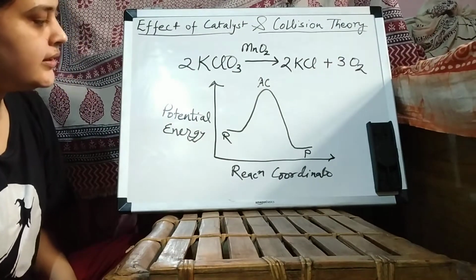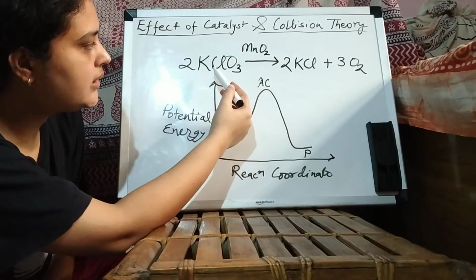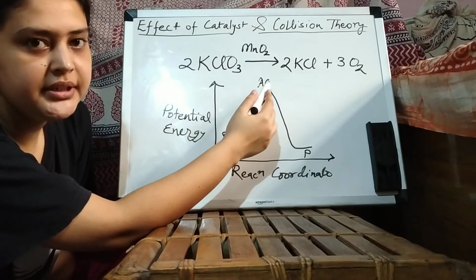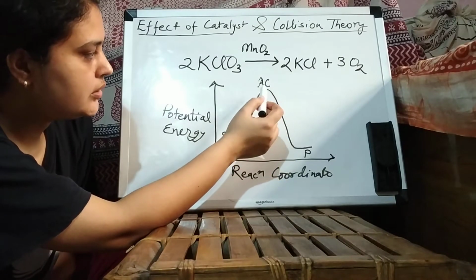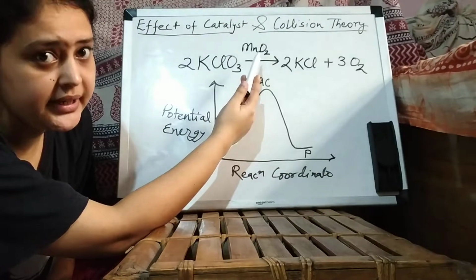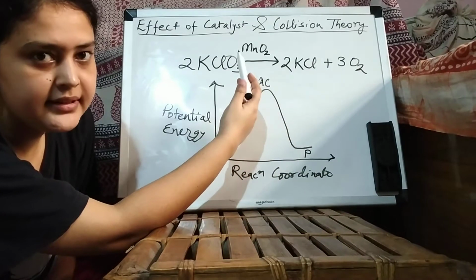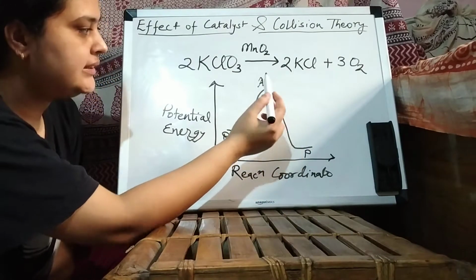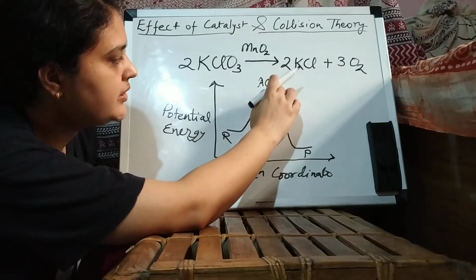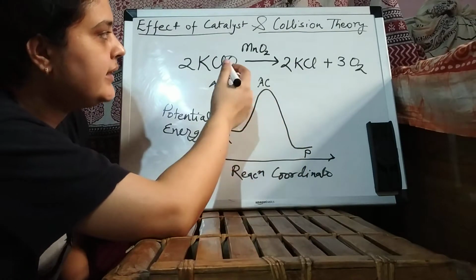What happens when the catalyst enters into the system? It forms temporary bonds with the reactants, and the energy of the intermediate formed increases. Then the bond between the reactant and the catalyst breaks down and it forms the product, and the catalyst is retained again. So this is the activation energy, the difference of energy between the intermediate complex or activated complex and the reactants.